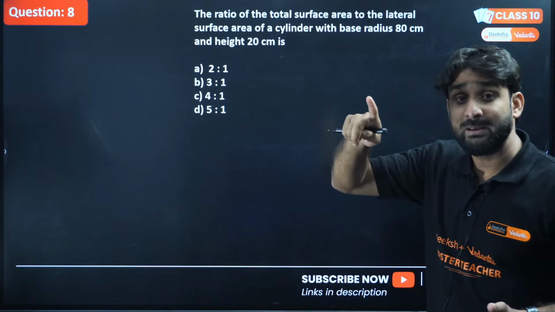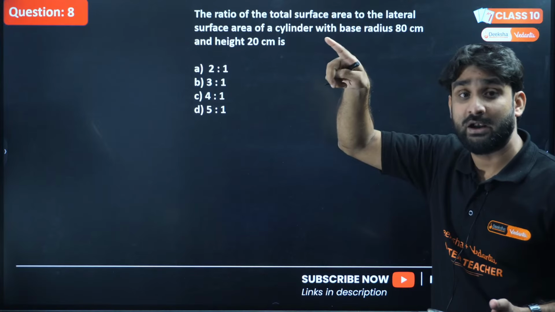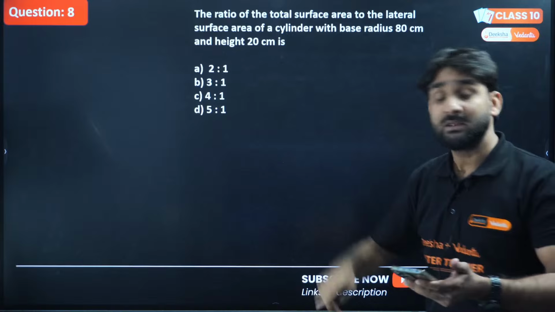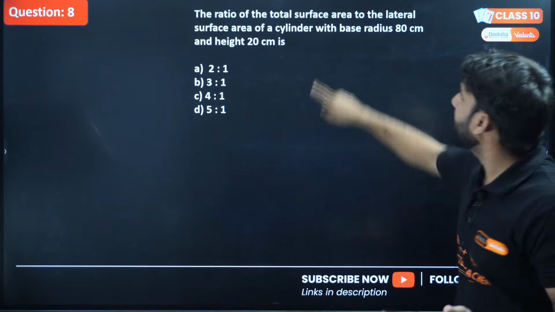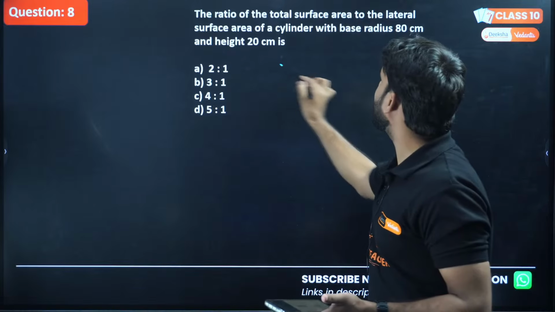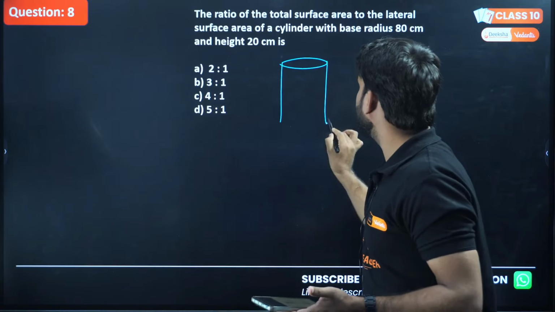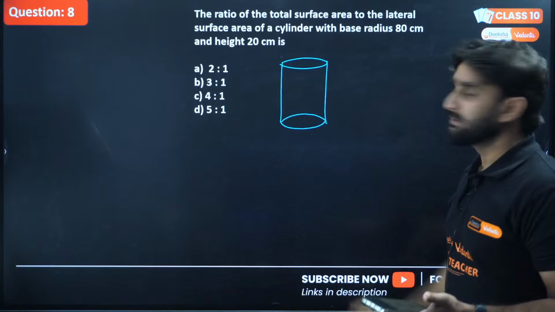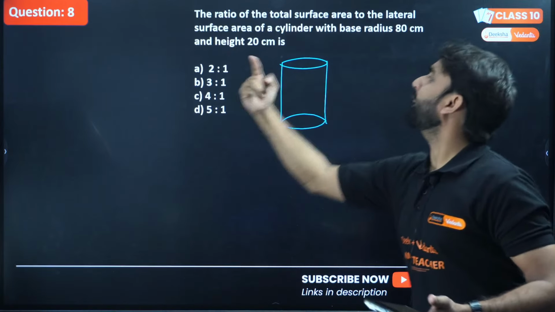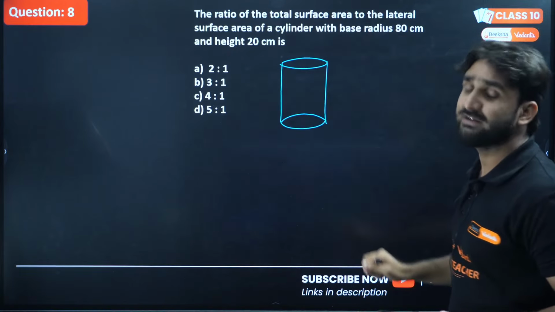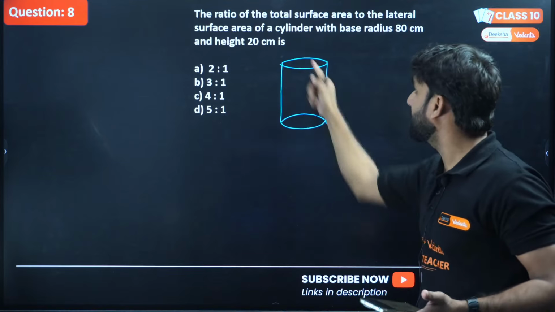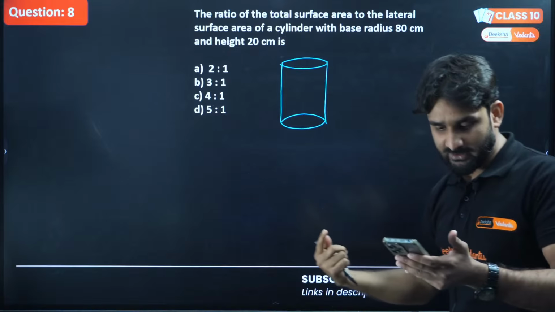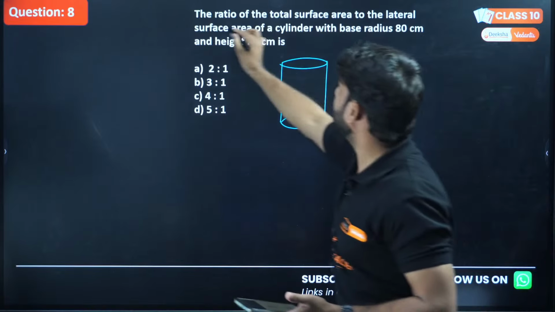And when we calculate the total surface area of a cylinder, we'll consider the circular portions as well, right? So we have to find, let me draw the diagram of the cylinder. This is a cylinder, right? The area of only the wall is called lateral surface area, and the total surface area is the combination of these two circular portions and the boundary as well. So we have to find the ratio.